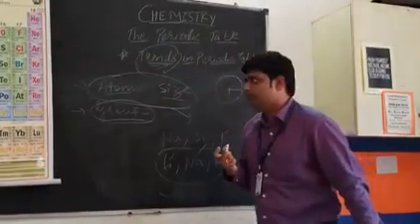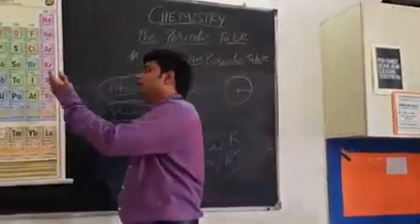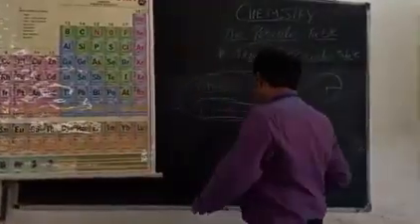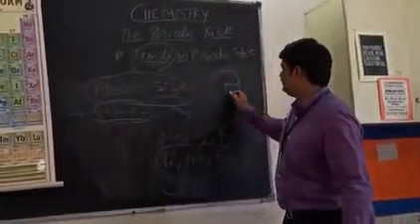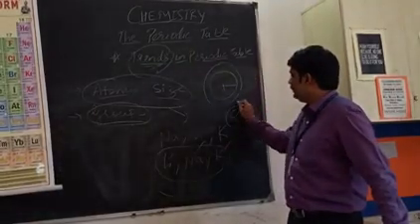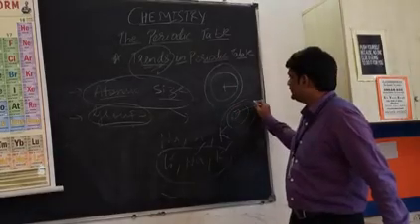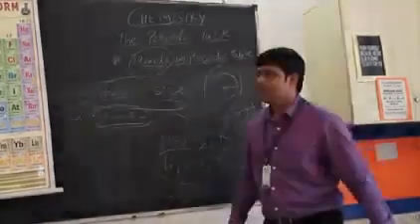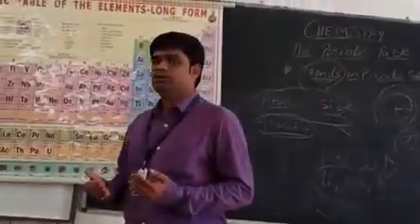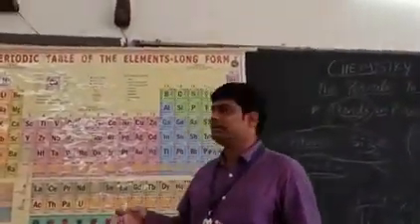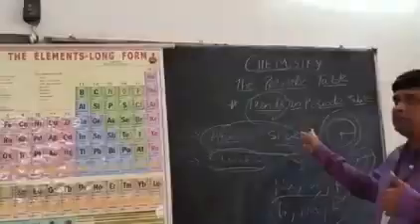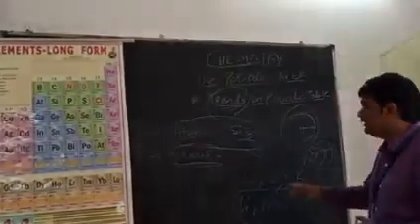Now the next question will be: sir, but the number of shells in each period remains the same. So if two elements have the same number of shells, say 2 shells, then the size should remain the same. What is the factor that is affecting the size? Because in the first part you said that the size changes with the increase or decrease in the number of shells, the atomic radius.